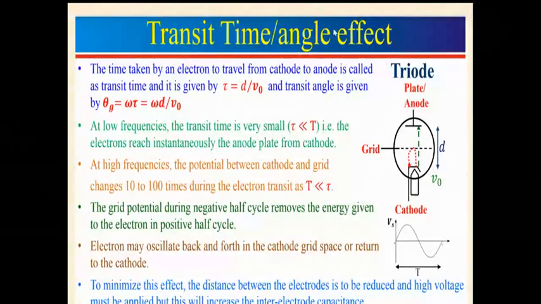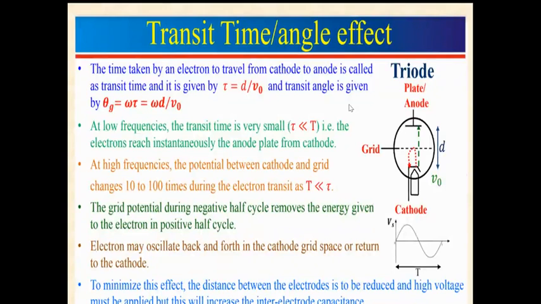Let's say there is a point up to a certain distance, suppose 1 millimeter or 2 millimeters; instantly you are unable to feel the same thing. There is a finite delay between the cause and the effect. This is called the transit time effect.